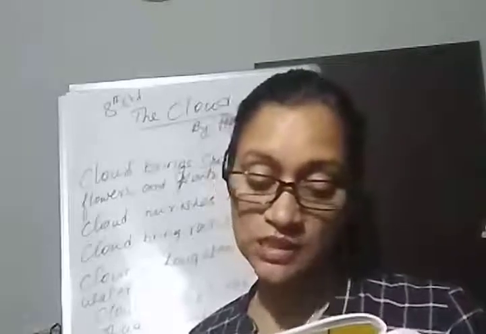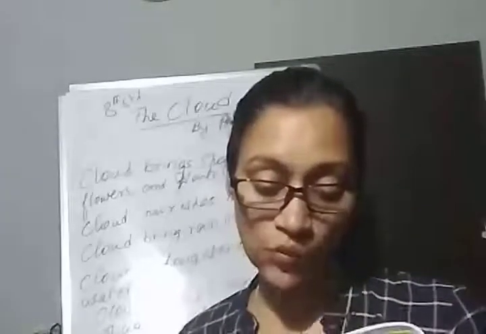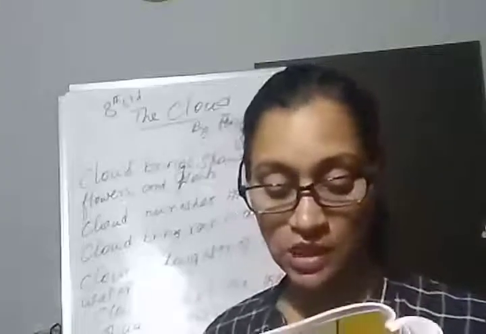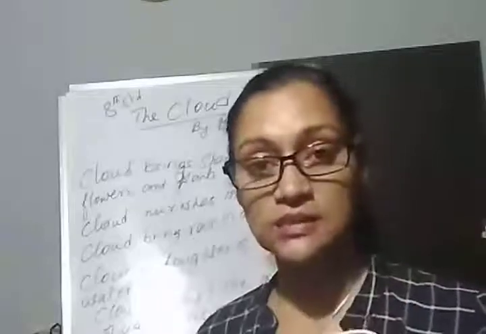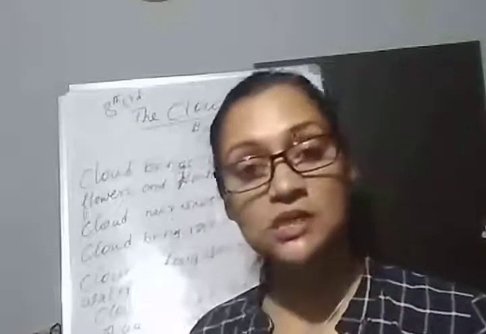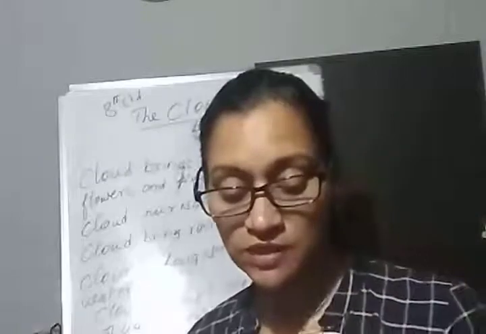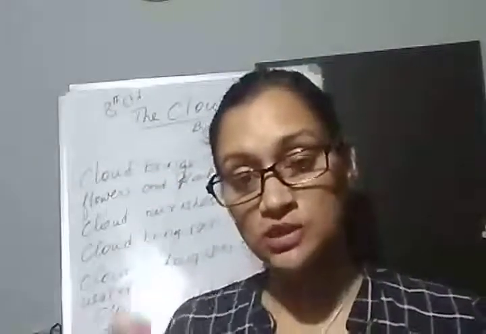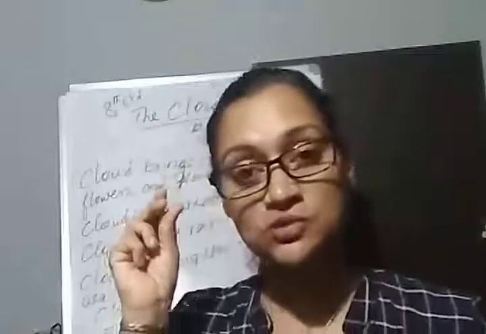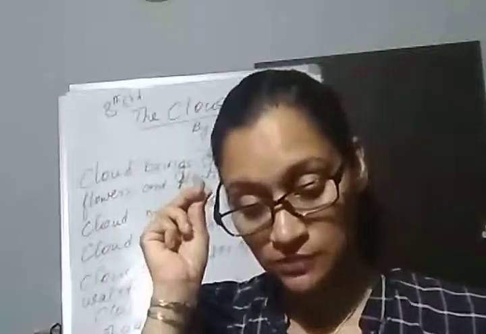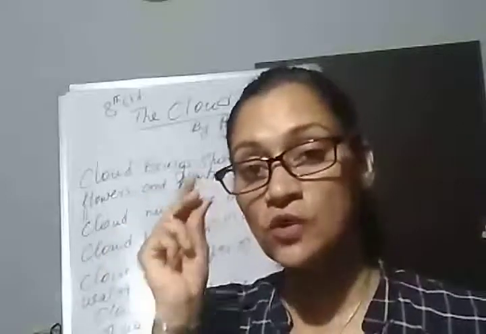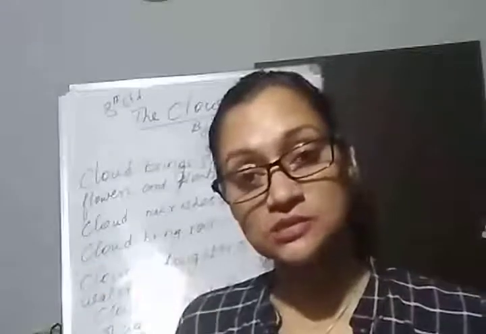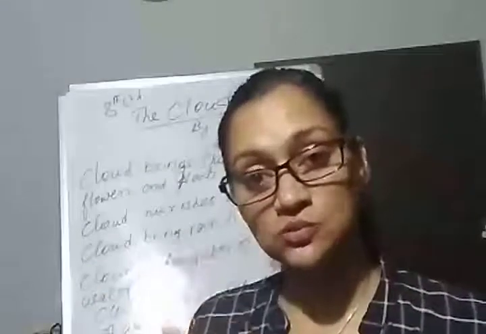I wield the flail of the lashing hail, and whiten the green plains under, and then again I dissolve it in rain, and laugh as I pass in thunder. So next, the third para, it is said, I wield the flail of the lashing hail. When the cloud takes the form of hailstone, it is like ice cubes, which is also a form of water, and the cloud takes so many shapes.